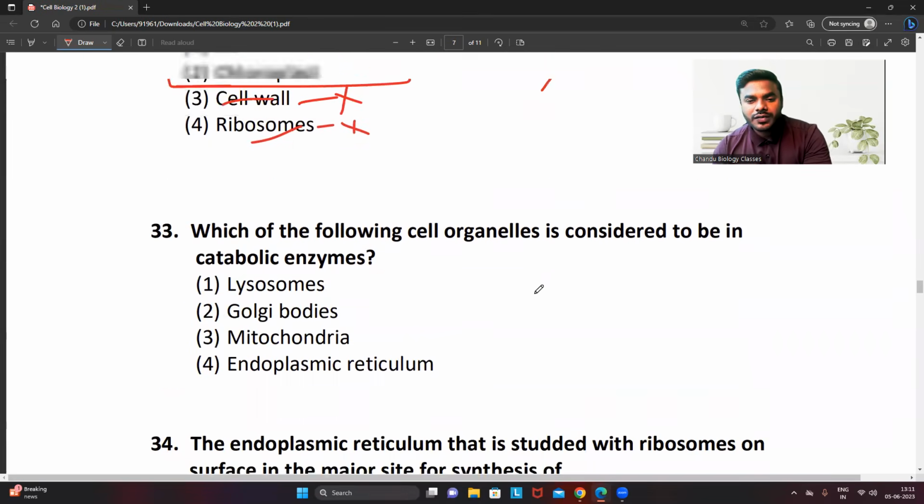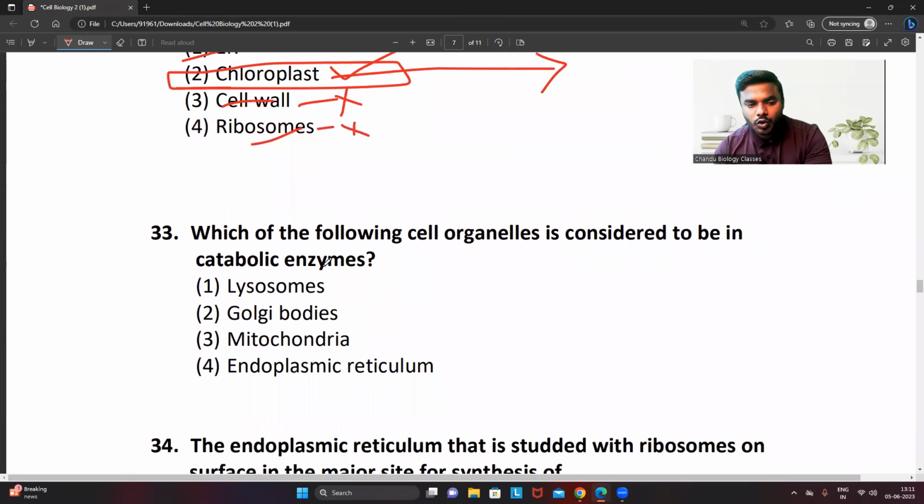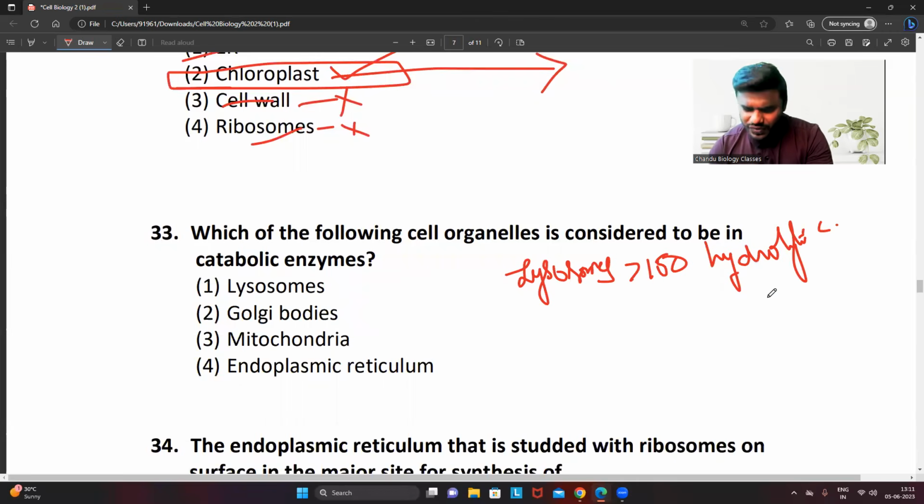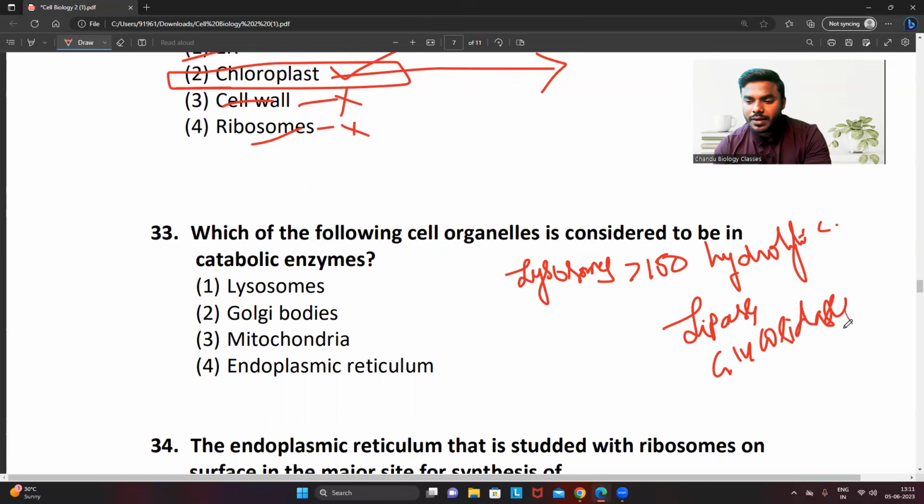33. Which of the following cell organelles is considered to contain catabolic enzymes? Just now I have explained it to you, right? Lysosomes contain more than 150 hydrolytic enzymes. For example, we will discuss lipases, which break down the lipids. Glycosidases, which break down the glycosidic bond, nothing but sugars. Proteases, which break down the peptide bond, nothing but proteins.